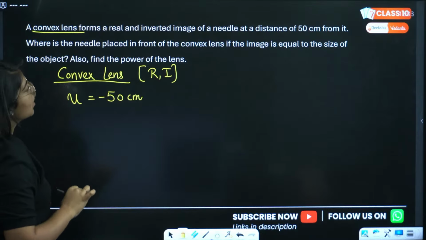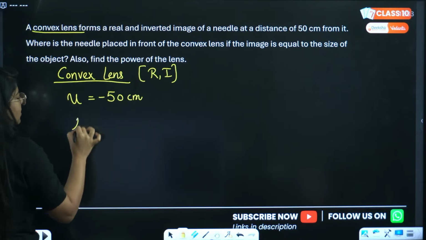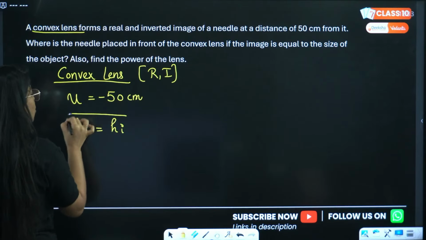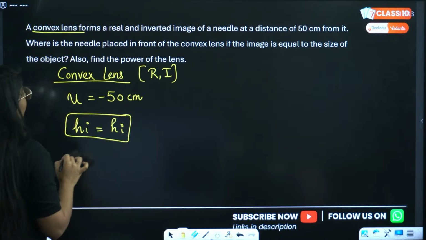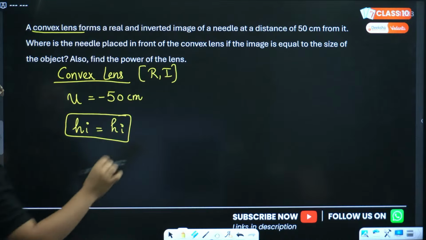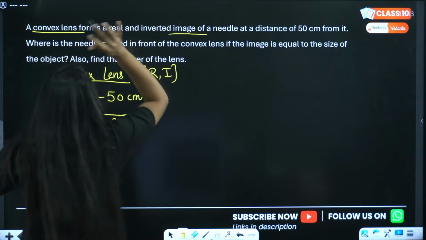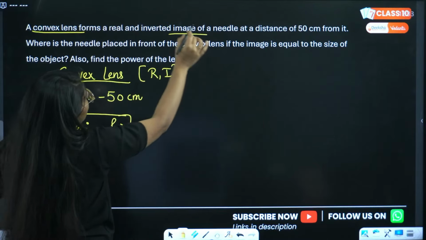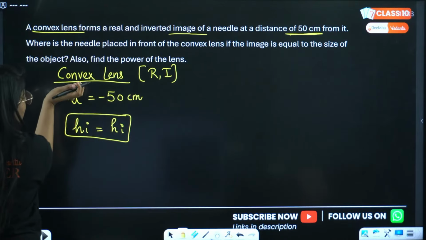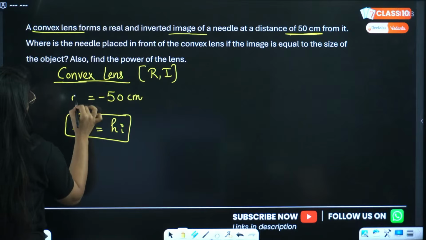If the image is equal to the size of object, they are saying height of image is equal to height of object. So where is the needle placed in front of the lens? Okay, wait. A convex lens forms a real and inverted image of a needle at a distance of 50 centimeter. So u is not given, v is given.